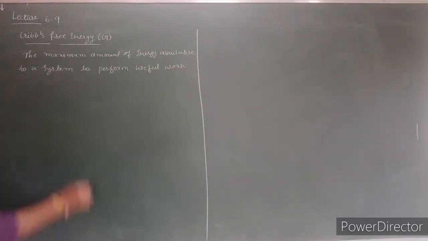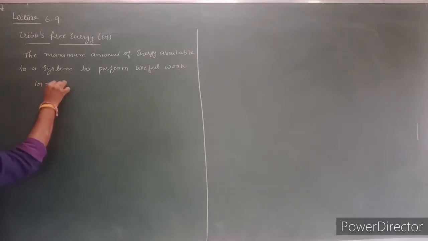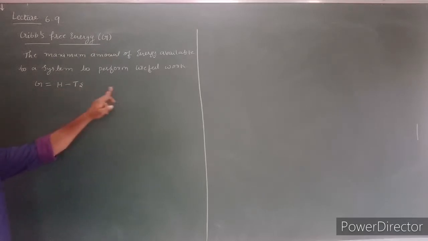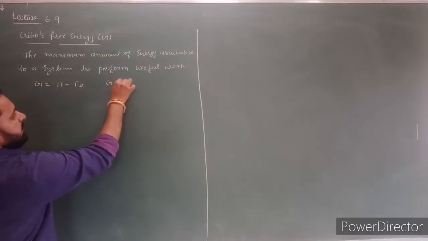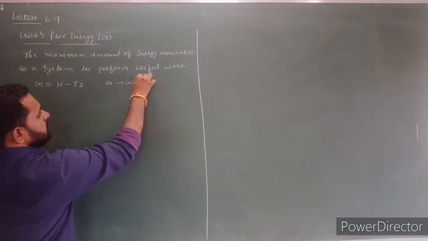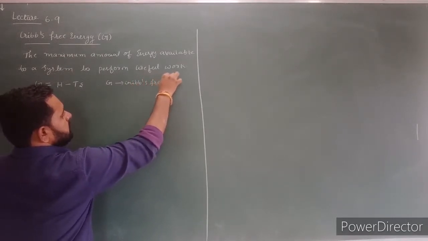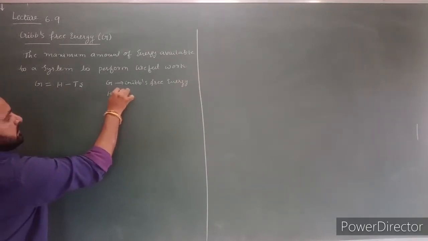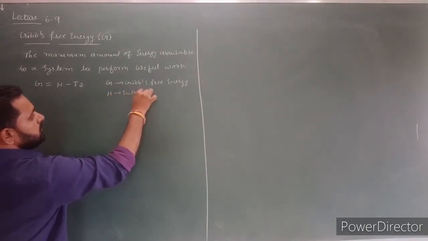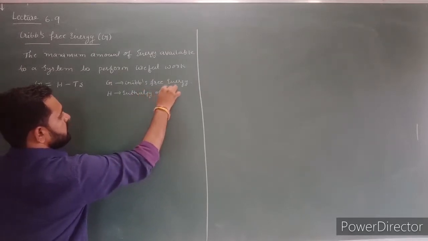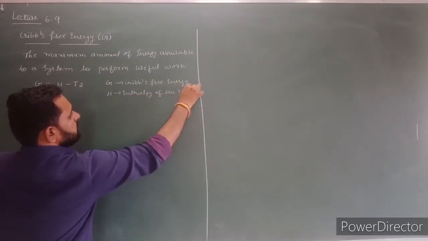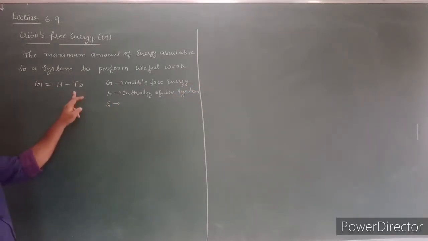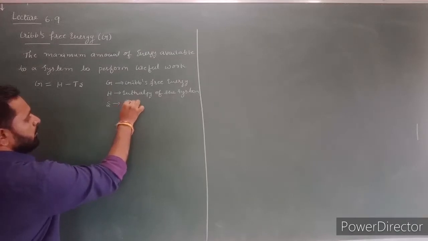The mathematical expression is G equals H minus T into S. Here G means Gibbs free energy, H means enthalpy of the system, and S means entropy of the system at temperature T.